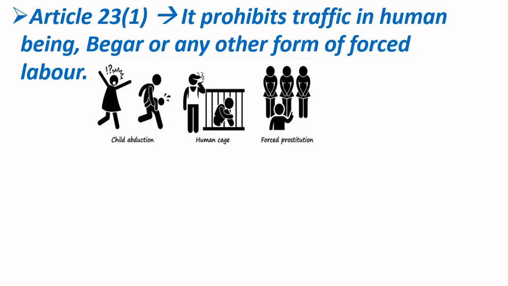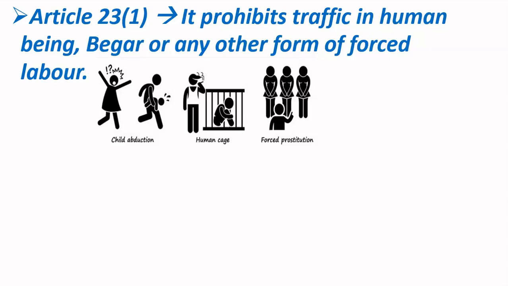Friends, in this diagram you can see three examples of human trafficking. In the first diagram, a criminal has snatched a baby from his mother and is running with that baby. We all know what this criminal will do: he will sell this baby in the market, or sell the organs of this baby. These kinds of practices are known as human trafficking.